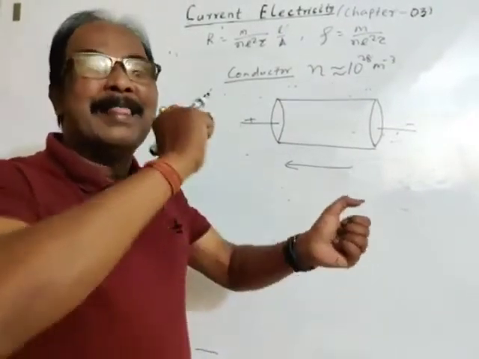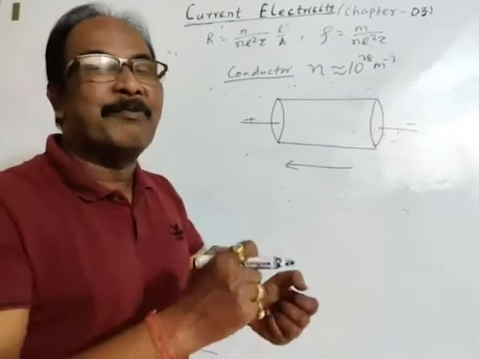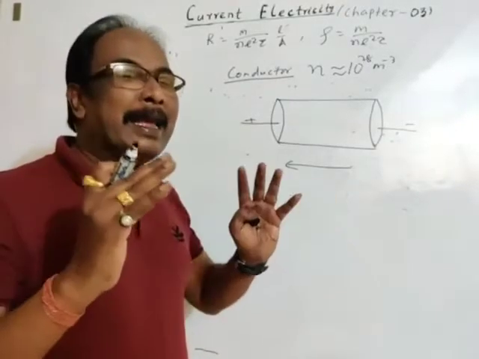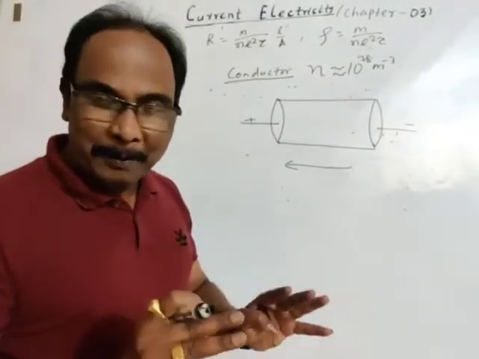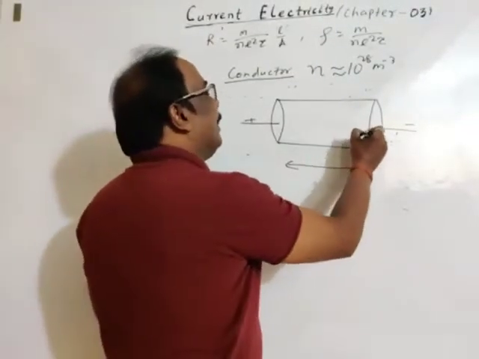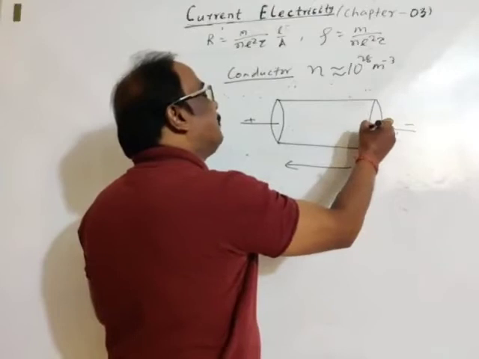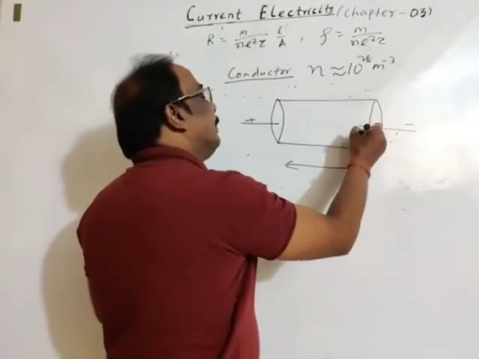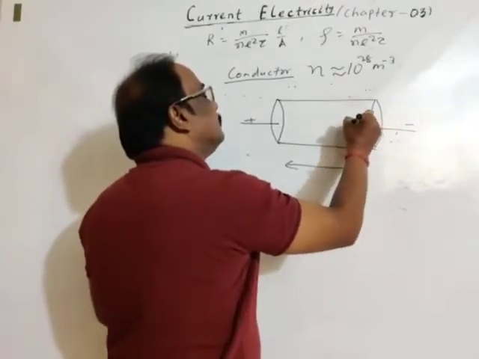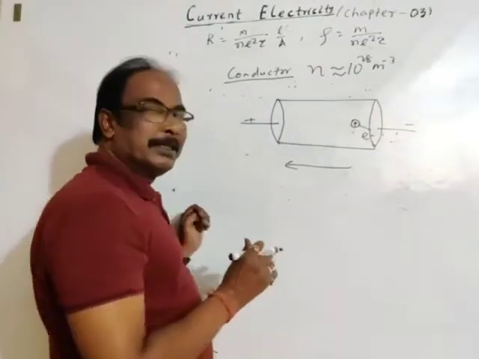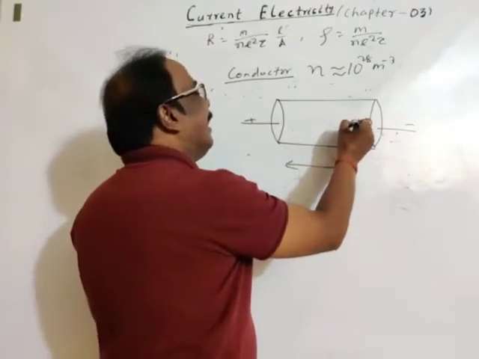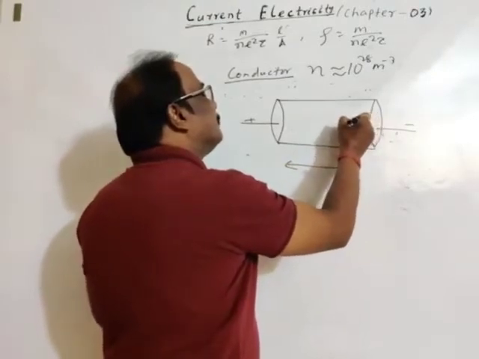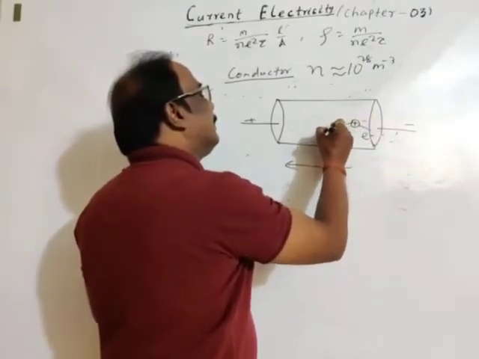During their motion, they encounter collisions, which means free electrons collide against the rest of the atom. Suppose an electron gets repelled and collides against the rest of the atom, meaning the positively charged ion, and again it gets deviated from its path.